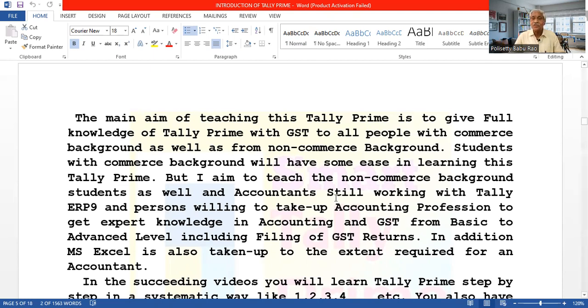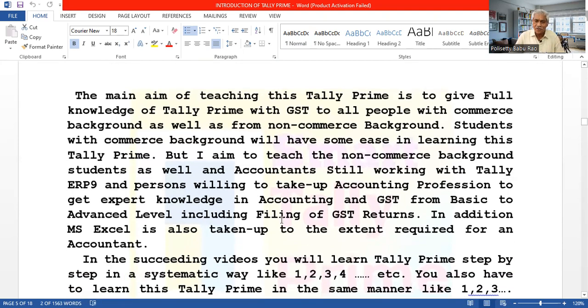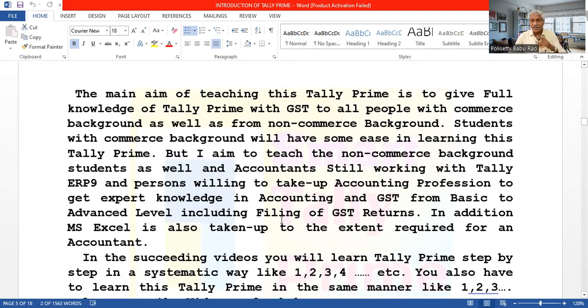Because of lack of Tally Prime knowledge, they are not able to go to Tally Prime. Still they are working with Tally ERP9 only. Those people also can learn this Tally Prime. If they learn Tally Prime, easily they can shift from Tally ERP9 to Tally Prime.